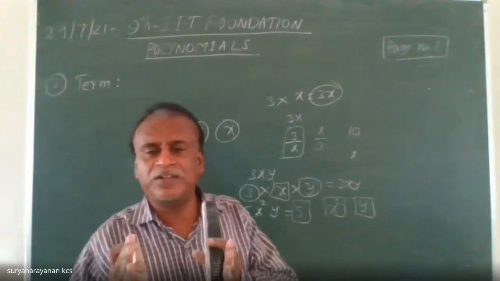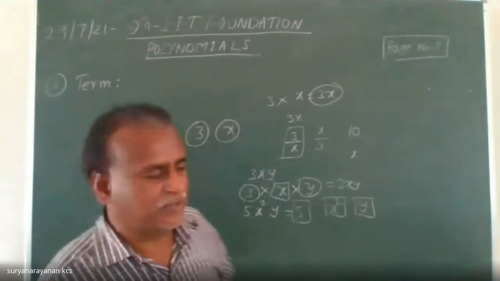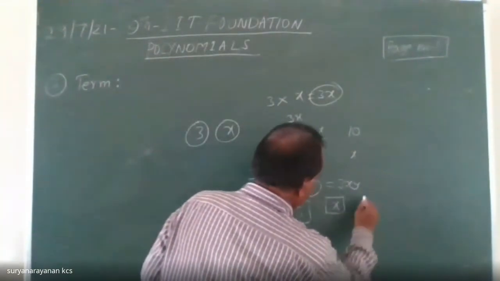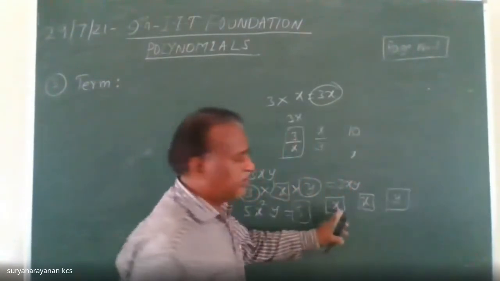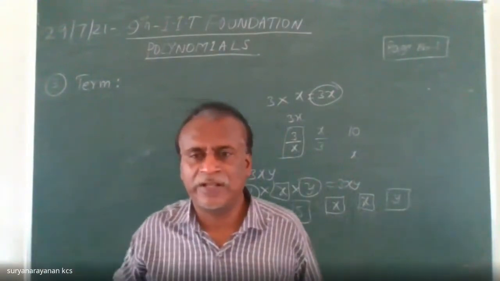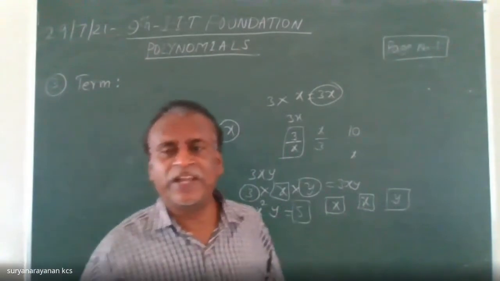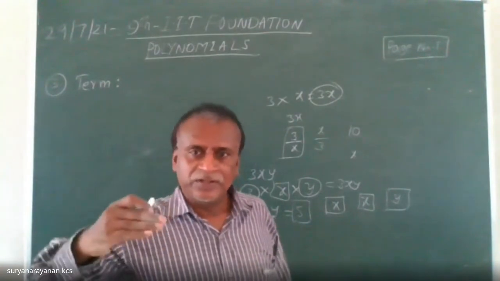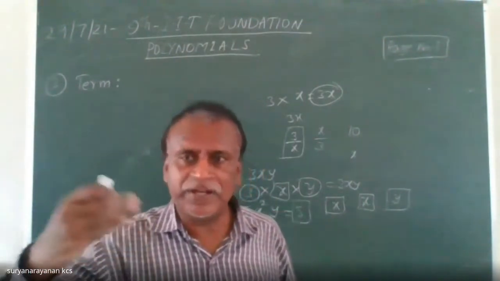Here, x square is not the unknown quantity. We have to say x and x. Here x is repeated. This unknown quantity is repeated. X square is not said to be an unknown quantity. We say x only is the unknown quantity, not x square. But it is repeated. X square means that quantity is repeated 2 times.